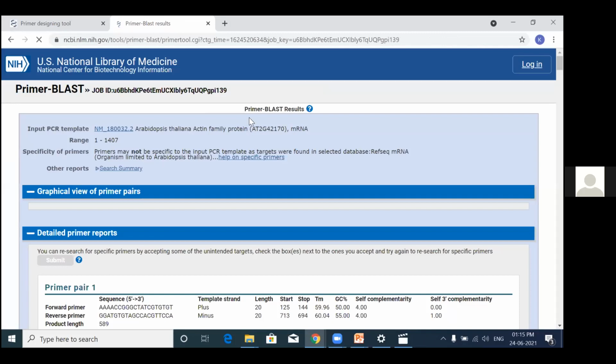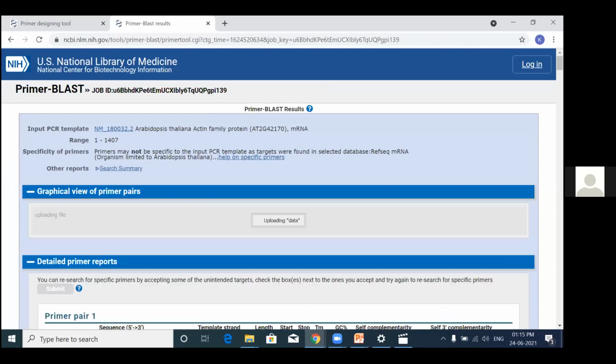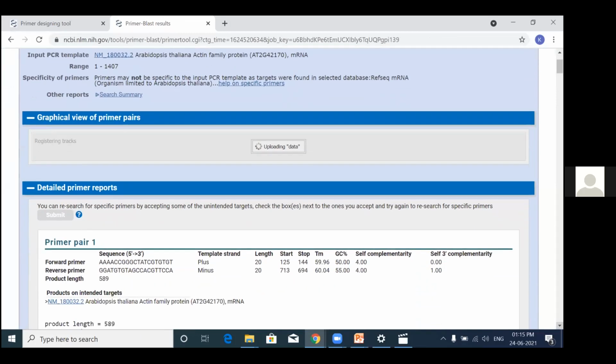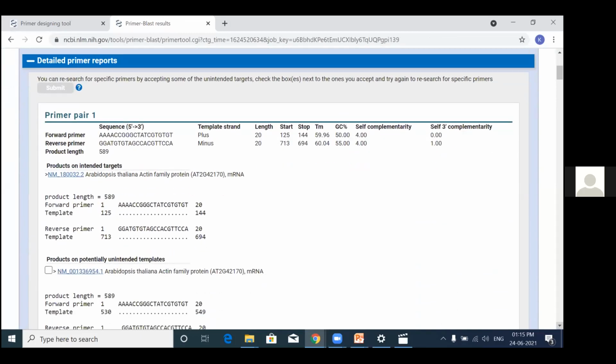Yeah, here we go. So those are the primers the suite has designed for me, and it has given me the options. I think I can get 10 pairs of primers.